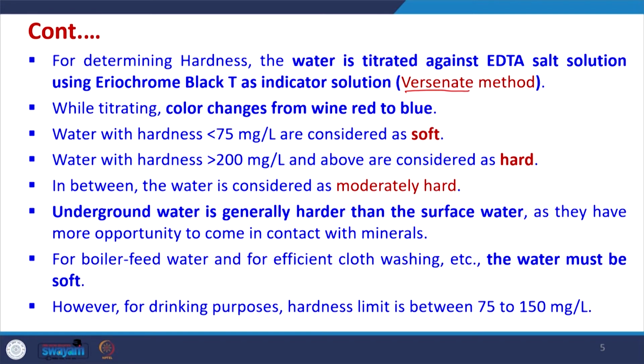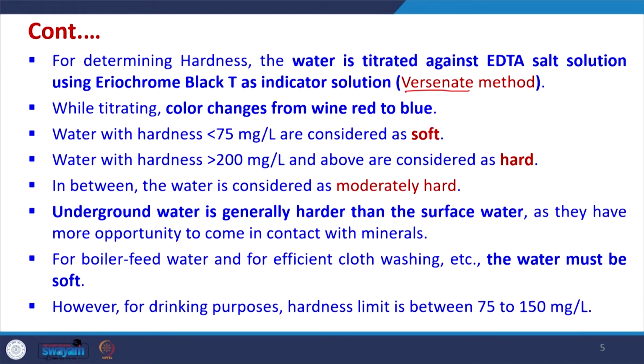If the water is having hardness less than 75 milligram per liter, then that water is called soft, whereas if the water is having hardness more than 200 milligram per liter, this water is considered hard water, and in between they are moderately hard.